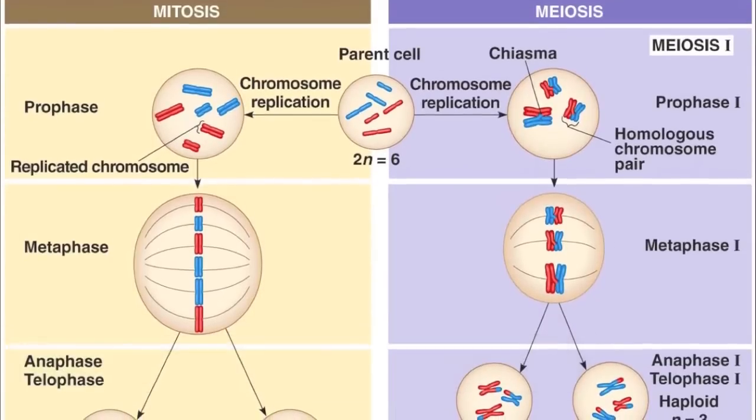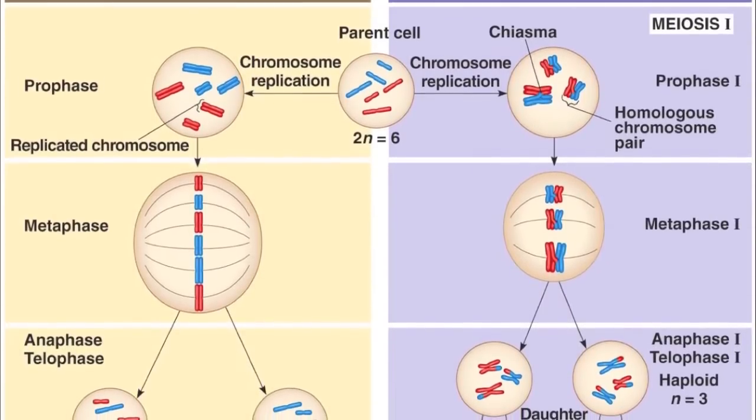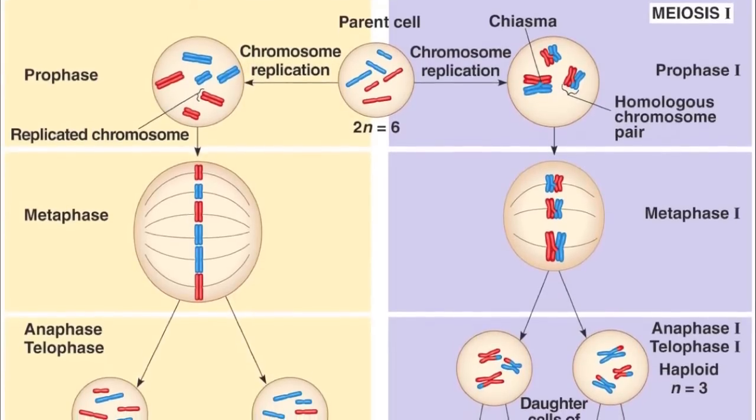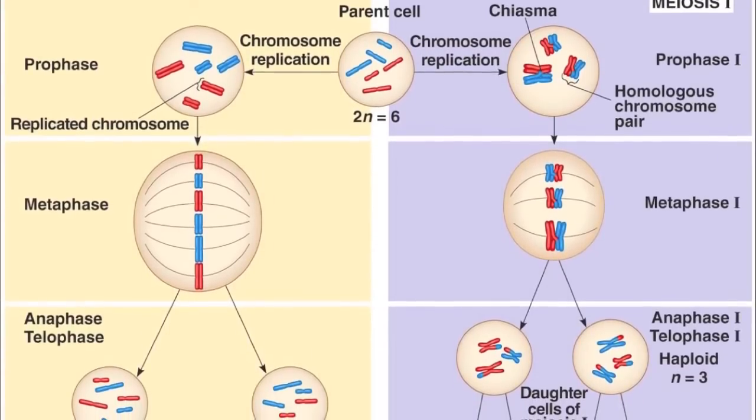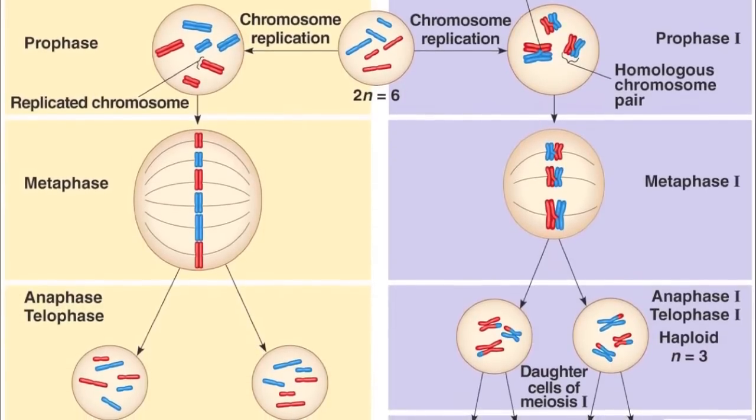In mitosis, DNA replication occurs during interphase before mitosis begins. In meiosis, it occurs during interphase before the start of meiosis 1. Mitosis involves 1 cell division and meiosis involves 2 cell divisions. Mitosis, meiosis 1, and meiosis 2 each contain prophase, metaphase, anaphase, telophase, and cytokinesis.